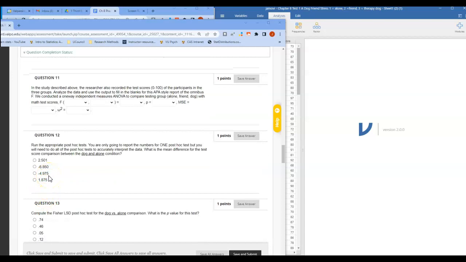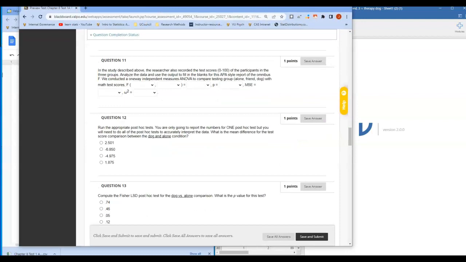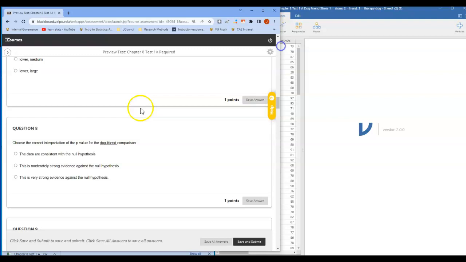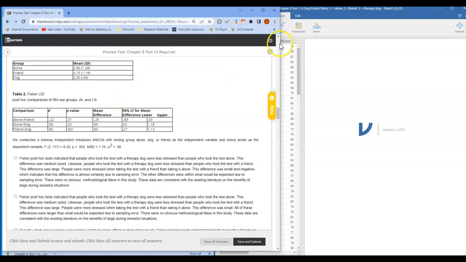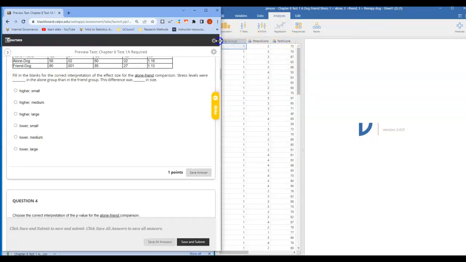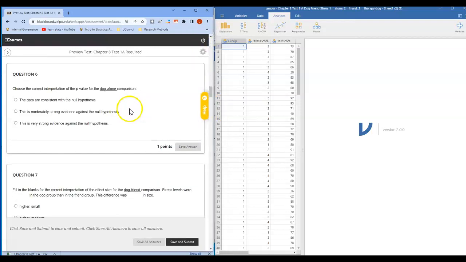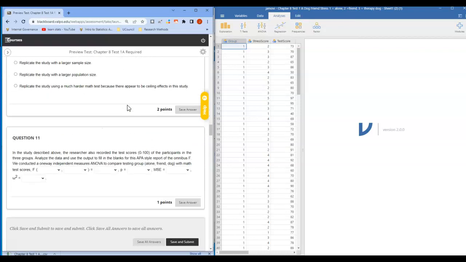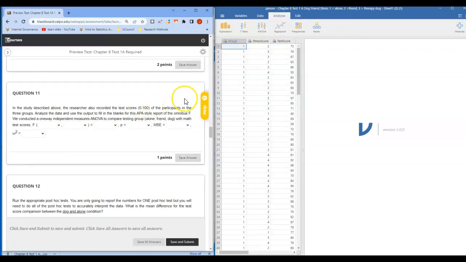All right, so now we have, starting with question 11, a set of data where you need to analyze the data yourself. In this case, we have the data ready for you, so you're going to need to download it and pull it into Jamovi. Okay, so let me situate things here so you can see what we're working with. I already have the data pulled into Jamovi, where I have group and stress score and their test scores here.